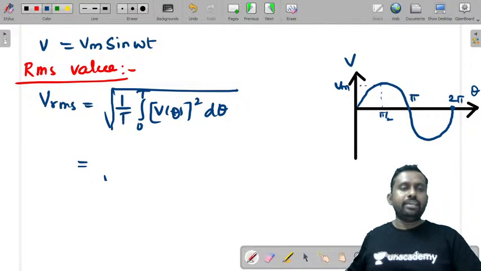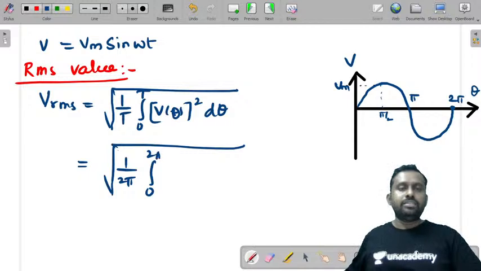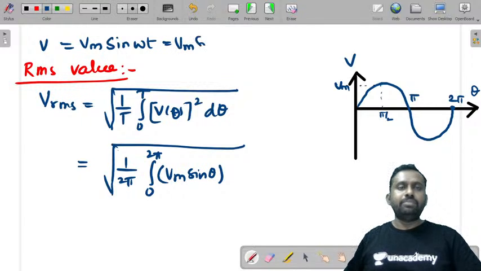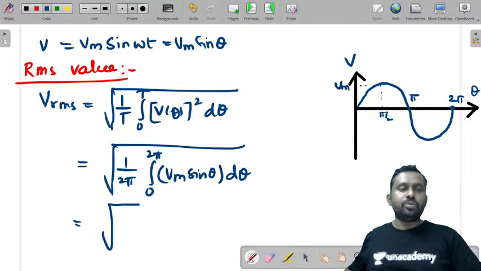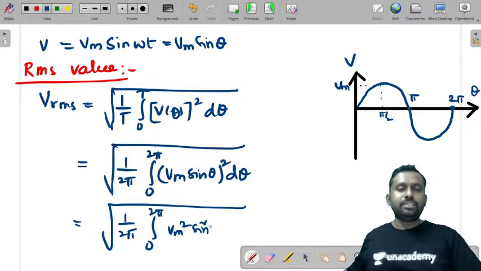Now we can write root over 1 by T, which is 1 by 2 pi in this case, integral 0 to 2 pi Vm sine theta, omega t can also be written as theta, whole square d theta. Now if you try to solve this, root over 1 by 2 pi integral 0 to 2 pi Vm square sine square theta d theta.